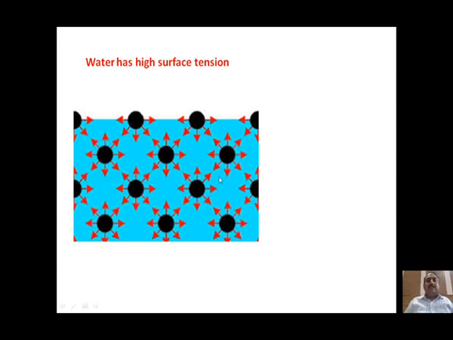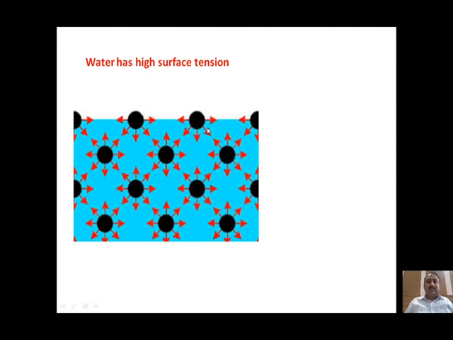We know that this is liquid water, and on the upper side it is air, which has a lesser amount of water in vapor form, or may not have any. Now the water molecules on the surface experience a force of attraction towards the downward side, because the water molecules below attract them downward, while the water molecules inside the liquid experience equal forces of attraction on all sides from other water molecules. Therefore, the water molecules on the surface experience uneven pulling towards the downward direction.